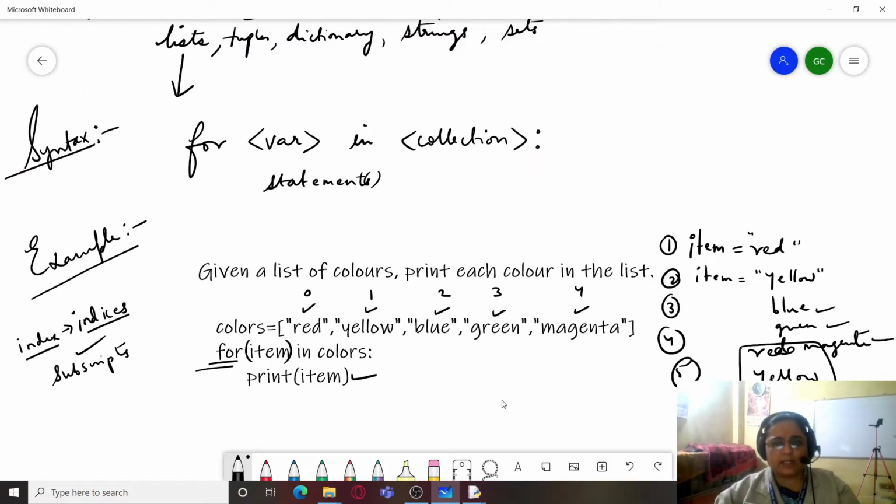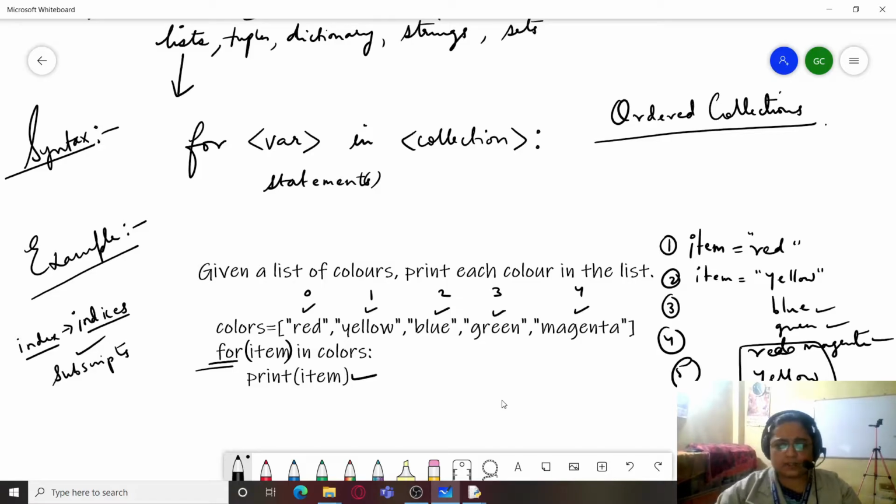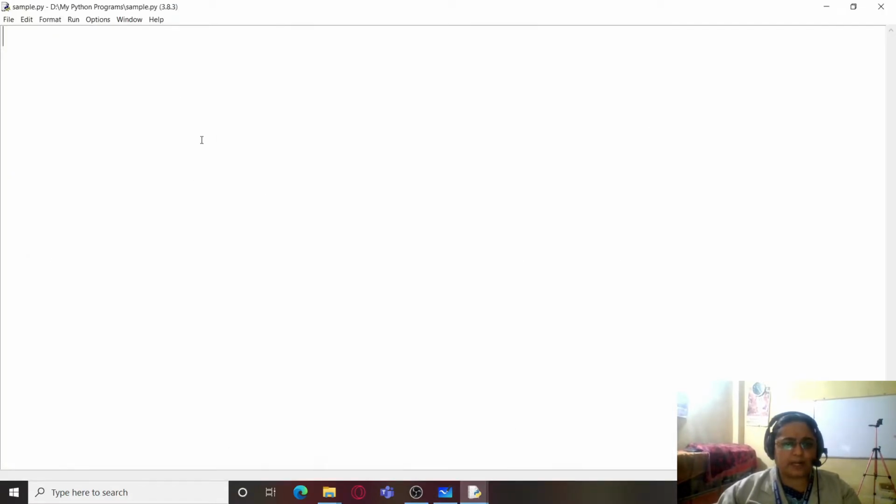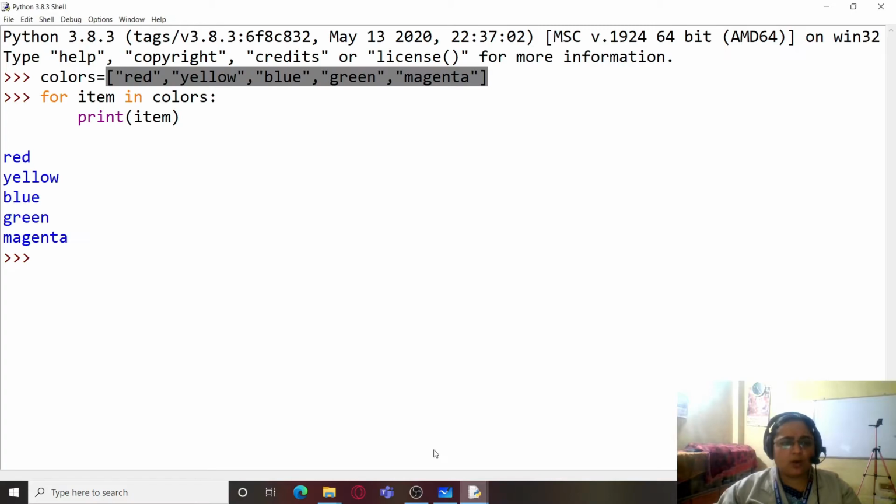They are ordered collections of data. So this type of loop works very easily on ordered as well as unordered collections. Here all the elements are printed in the same way as they appear in the list.